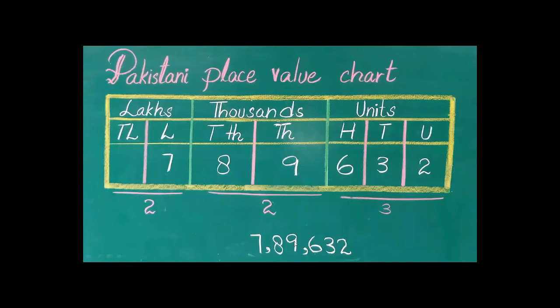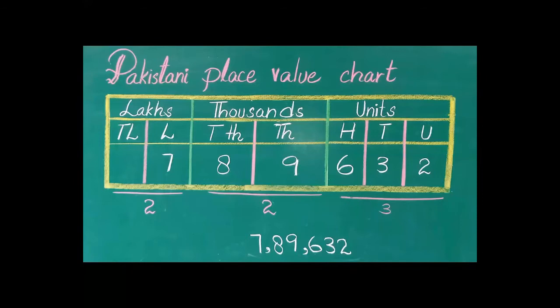Then 9 comes at the place of 1000 and 8 comes at the place of 10,000. They are both considered in the group of thousands. Now another group is complete. We put a comma here. Then in the place of lakh, 7 is given. You will write 7 here. There is no value given for 10 lakhs. So here your statement is complete.